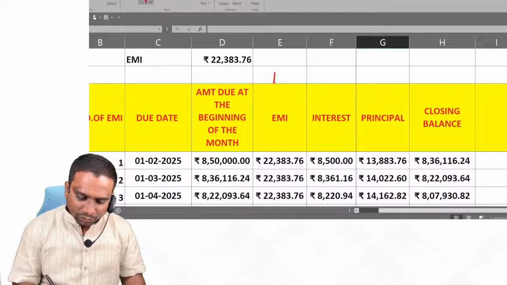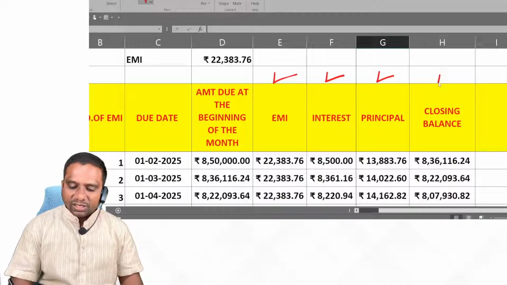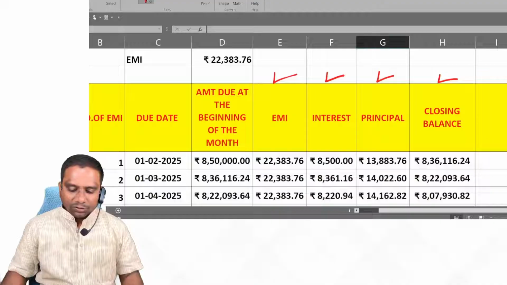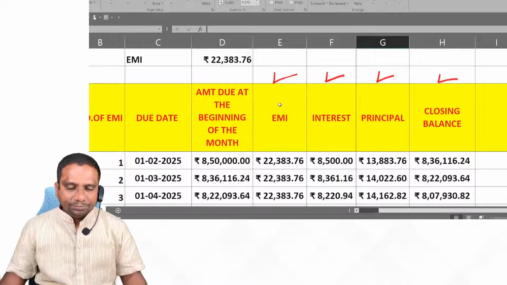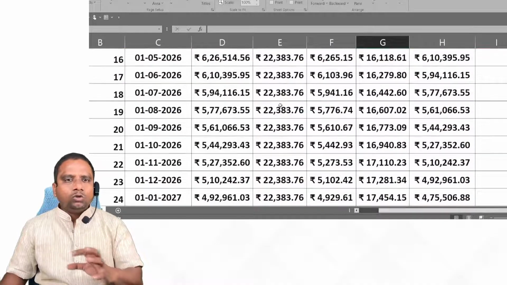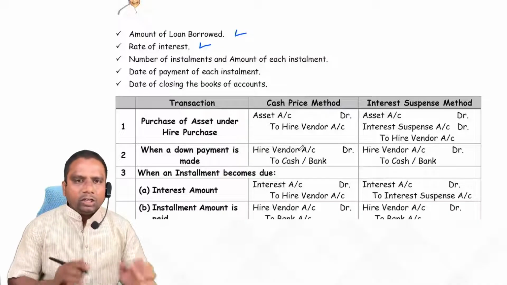See, EMI amount. Out of that, how much is interest? Out of that, how much is principal? And what is the remaining closing balance? Observe, this type of statement you get. This is called amortization table. Clear? I will tell you how to prepare this. Wait for some time.